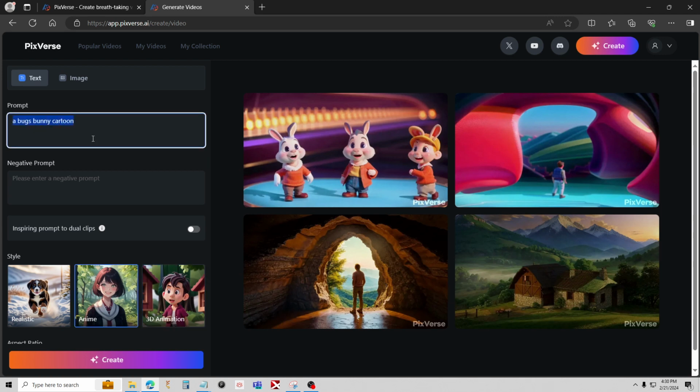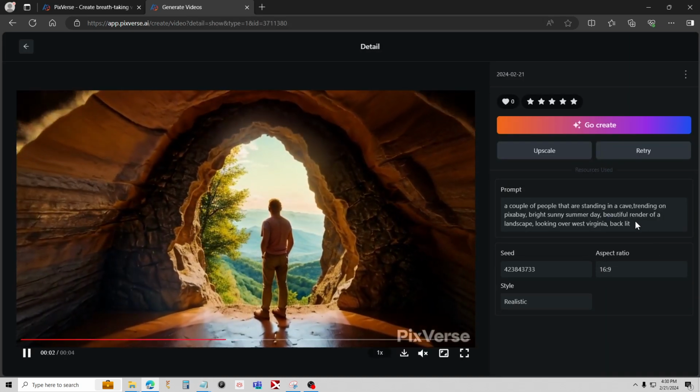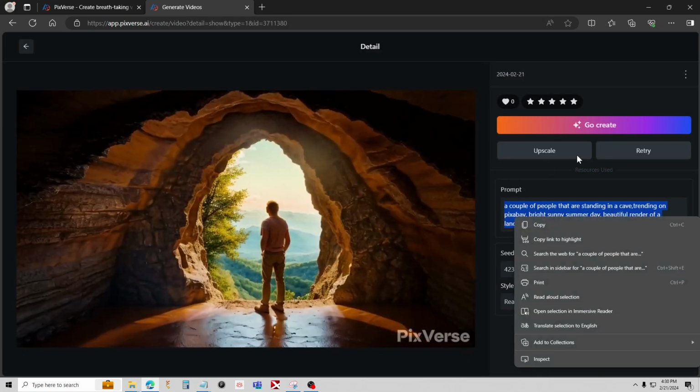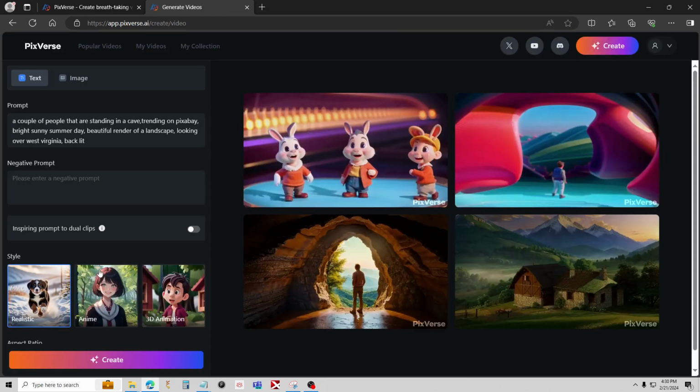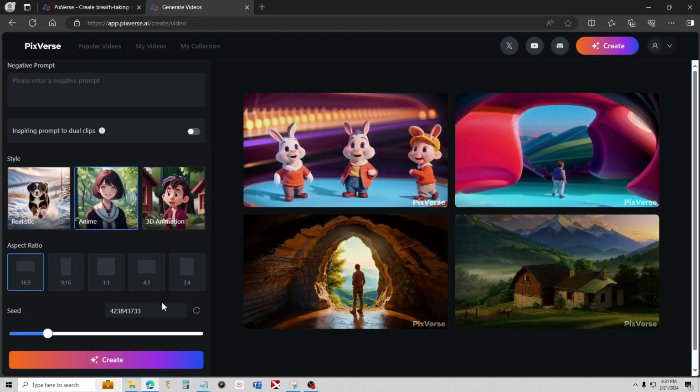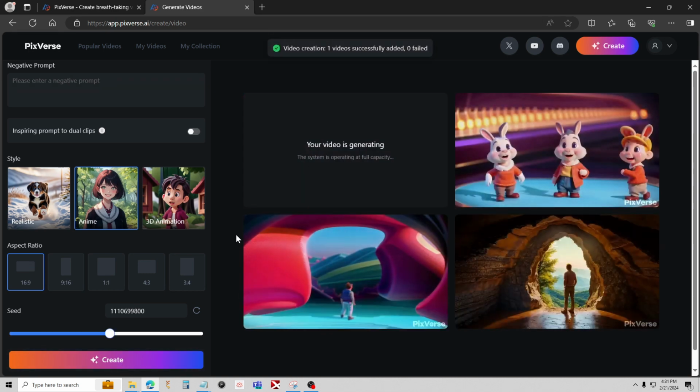And this one you can get kind of decent results. What I'm going to do actually, just going to use the same prompt again. We're going to go ahead and we'll just create it in the anime model. And again, I'm just going to keep it the same seed and everything. Then we can kind of get a comparison here. And we'll come back when this is done.